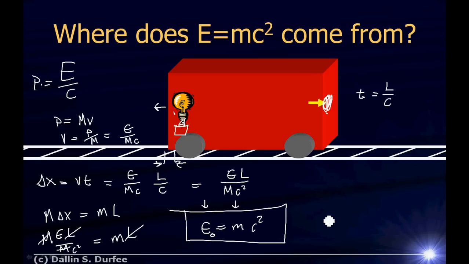I'm going to put a little 0 there. That means rest energy, just to make sure we're not confusing it with other types of energy. So if I have a sphere of iron, it's got some mass, right? That means its mass is energy. But if I change the energy, I also change the mass.